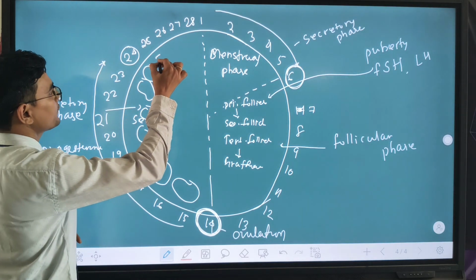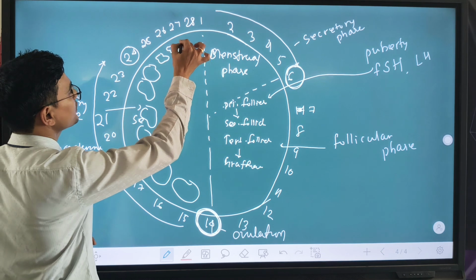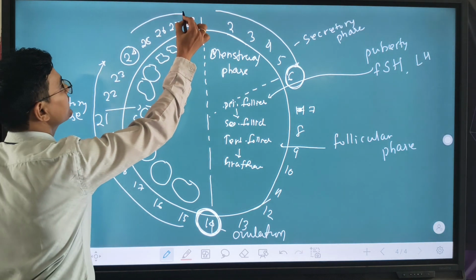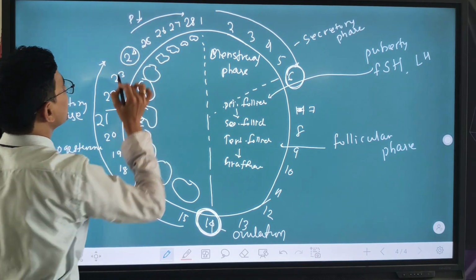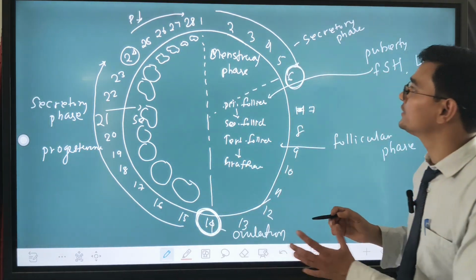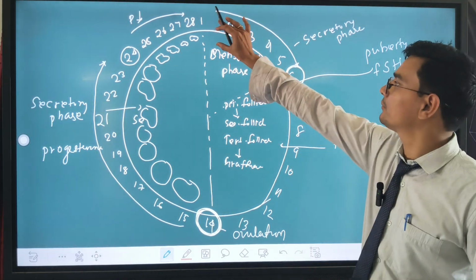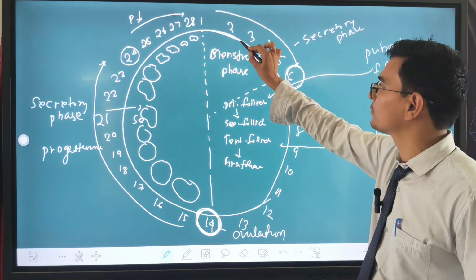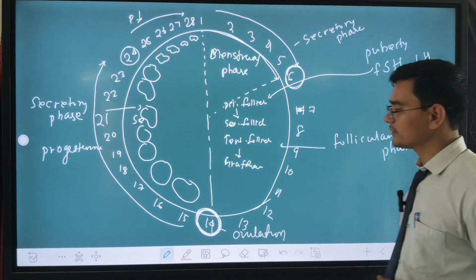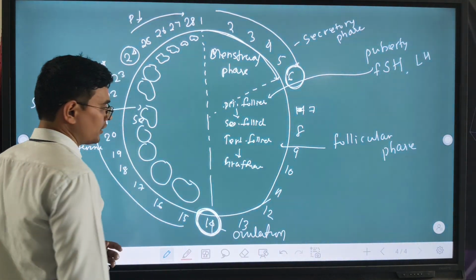After the 24th day the corpus luteum degenerates and progesterone level decreases, so our endometrium lining also degenerates. जो हमारा एंडोमेट्रियम लाइन है ये डीजेनरेट होना शुरू हो जाता है. Okay, this is the menstrual cycle.